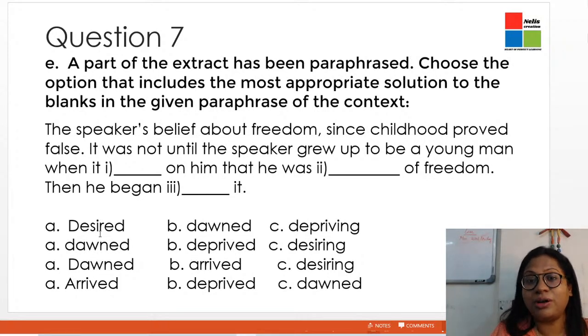But yes, throughout the exam make sure that you have a cool mind. If you get tense, you may get confused and puzzled. So therefore please do not take any kind of tension. Attempt all the questions with a very cool mind. That is very important. I always tell my students. I hope this is clear.